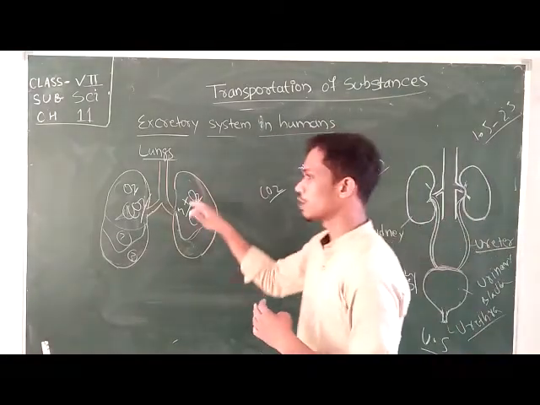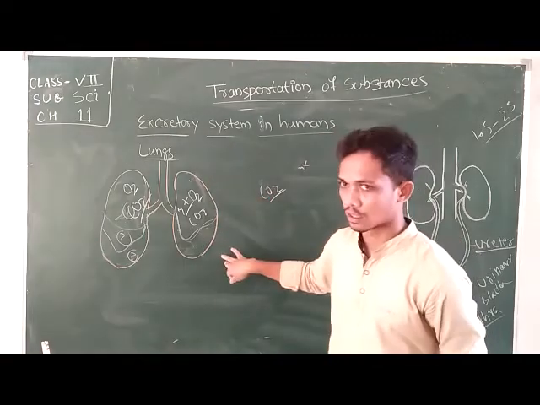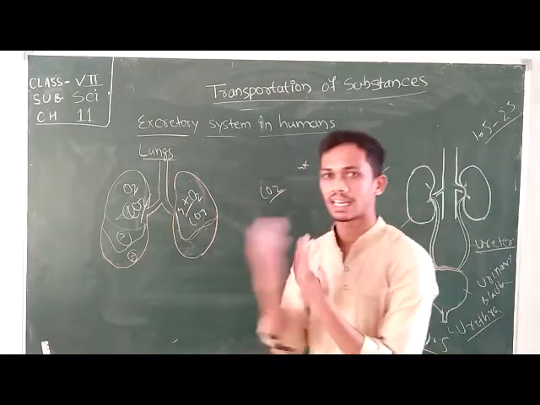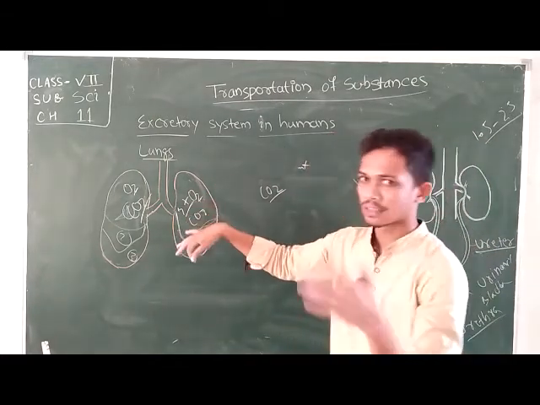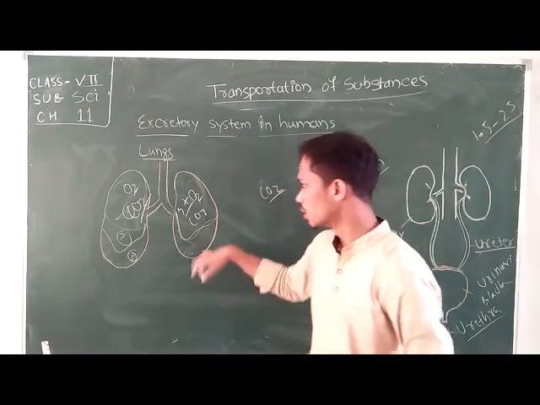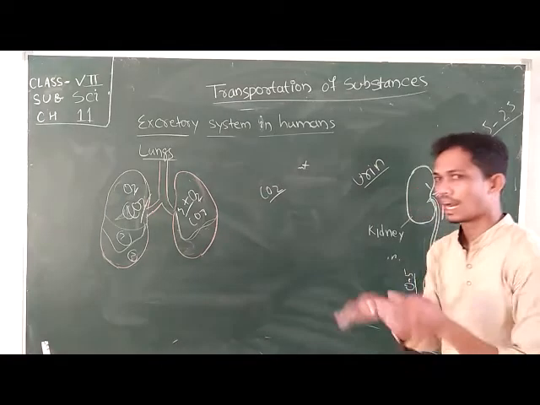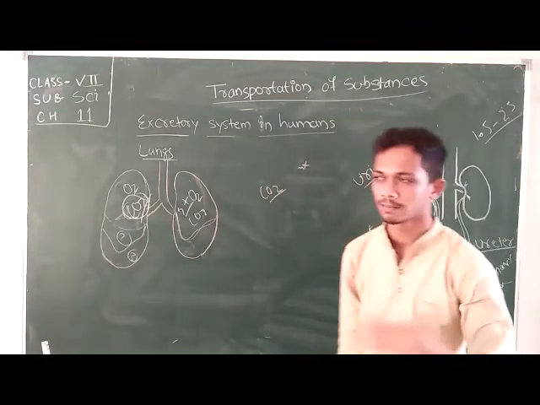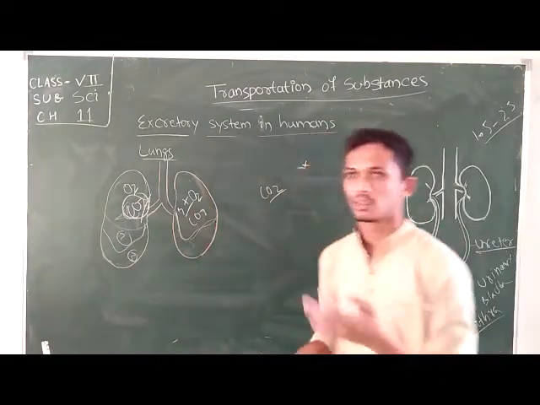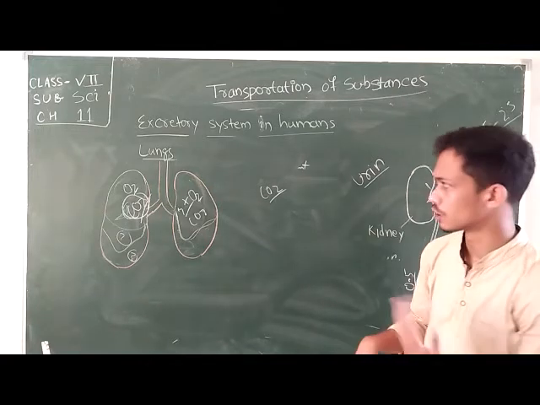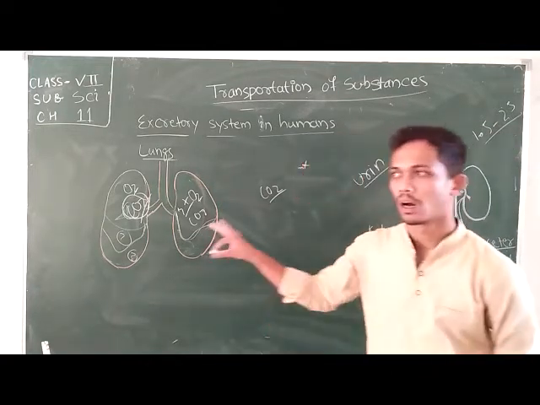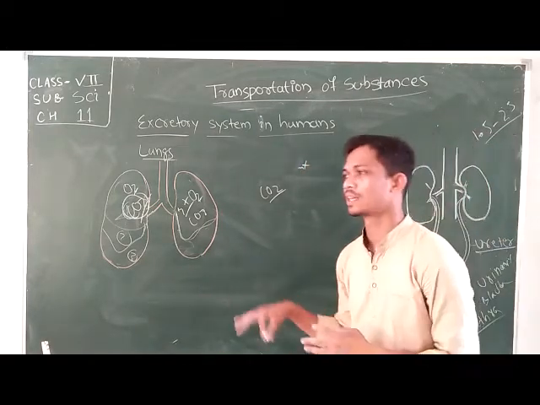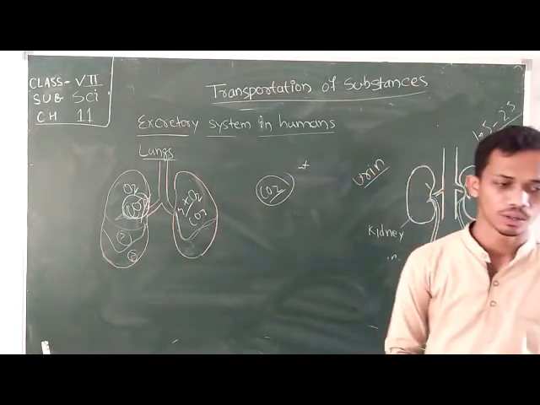Yes, the blood purification is done at the lungs. The blood leaves the carbon dioxide and catches the oxygen, and it becomes oxygenated from deoxygenated. Okay, so the oxygenated blood will be carried out and circulated all around the body, and the excretory product, that is carbon dioxide, will be removed from our body during the process of exhalation. Okay, or the process of exhale. In this way, the lungs help us to provide oxygen and remove the unwanted carbon dioxide from the body. Okay.